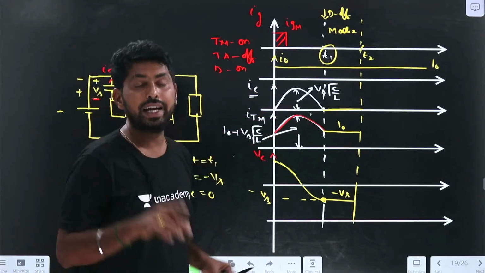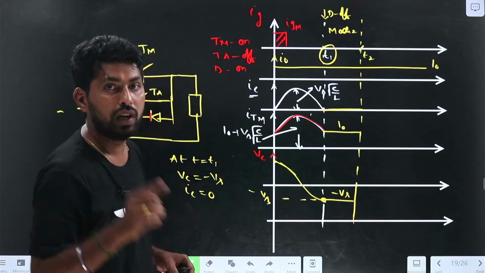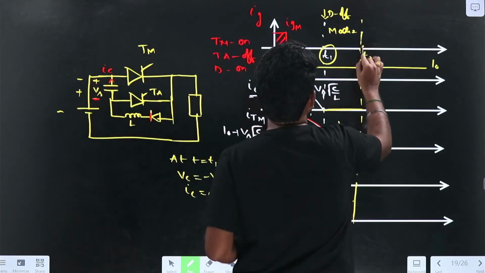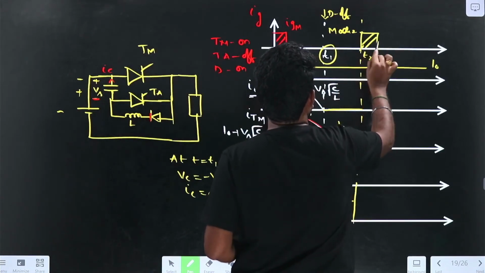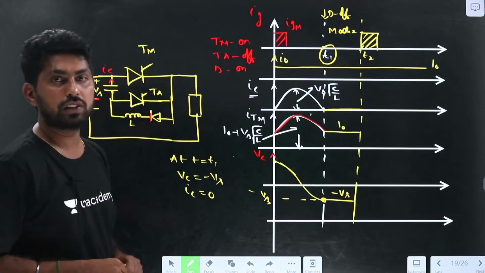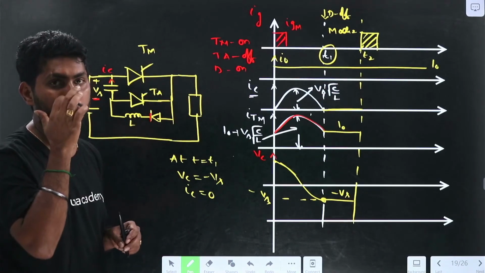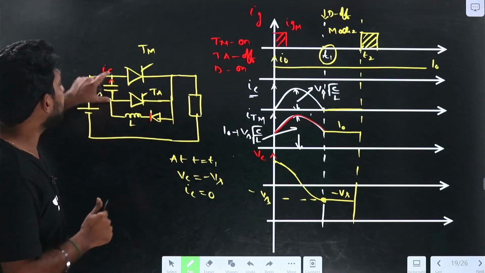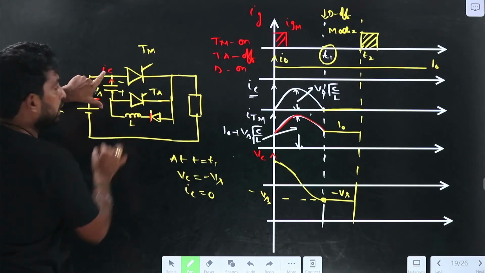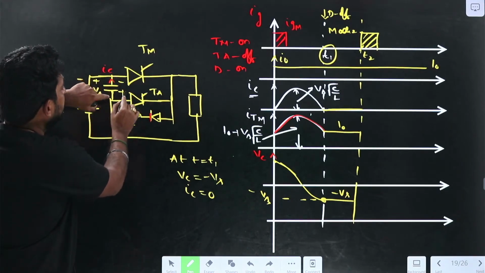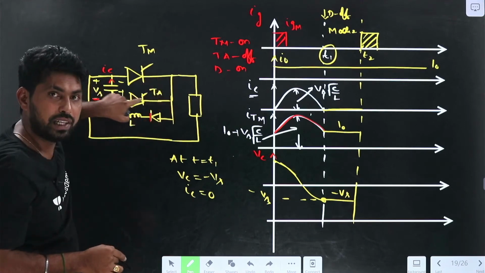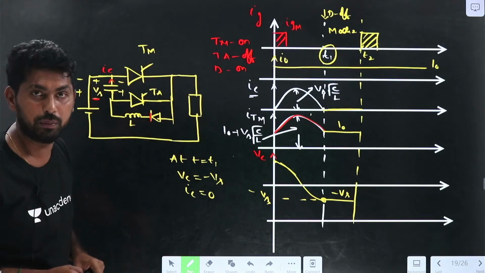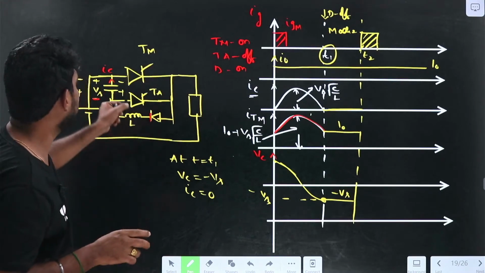Now at t equal to T2, I will give the triggering pulse for the auxiliary thyristor. What happens if I give the triggering pulse for the auxiliary thyristor? The capacitor is charged to minus Vs, so the plus terminal is connected to the cathode of the T1 and the minus terminal is connected to the anode of the Tm. So what happens during that time? The Tm will be in the off condition.